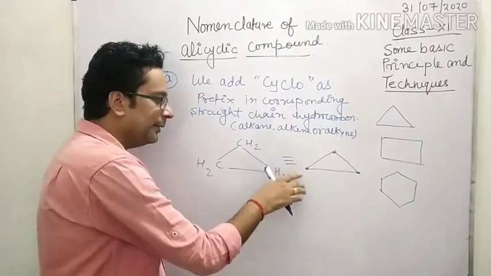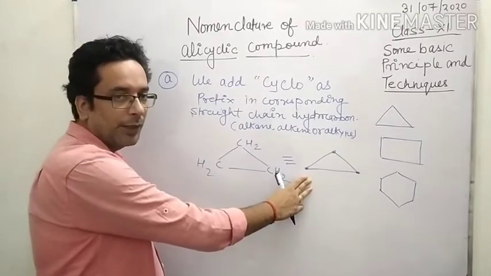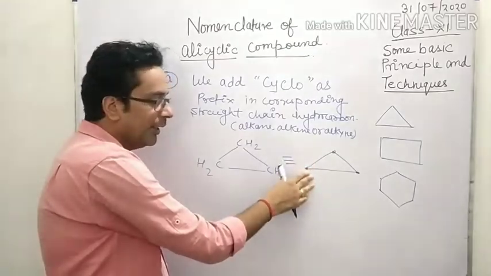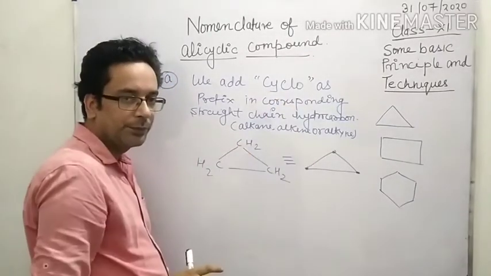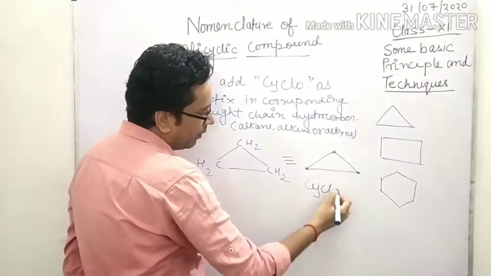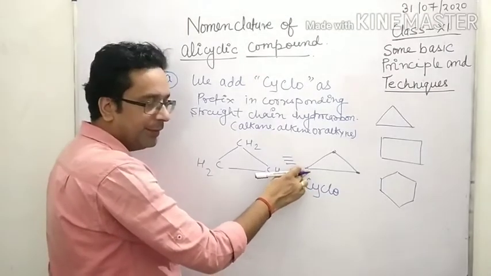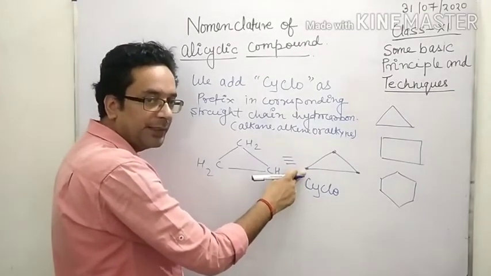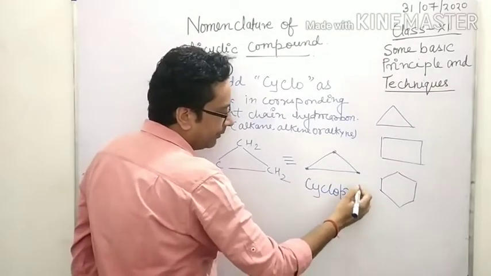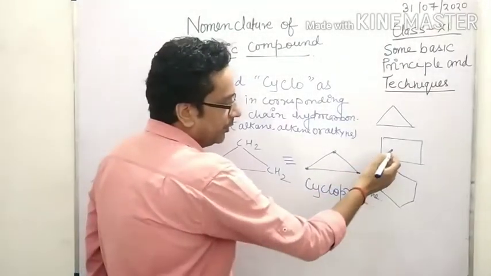But since it is not a straight chain compound, it is a closed chain compound, so for a closed chain compound we use cyclo. We add cyclo, and the name of this compound is cyclopropane. In the similar way, what is the name of this compound?